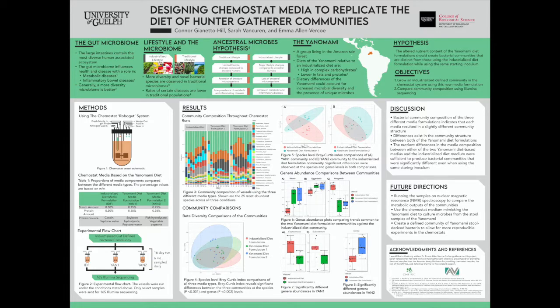Hello, my name is Connor Janetto Hill, and my poster is on designing chemostat media to replicate the diets of hunter-gatherer communities. So let's start by talking about the gut microbiome. It's one of the most diverse microbial communities found on the human body and is located in the large intestine. It has many influences in health and diseases such as metabolic diseases and inflammatory bowel diseases, and generally, more diverse is better.